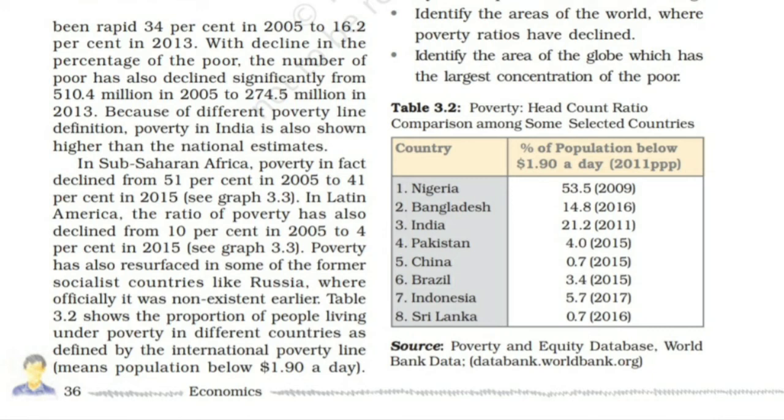In Latin America, the ratio of poverty declined from 16% in 1990 to 5.4% in 2013. So this is the global poverty trend.